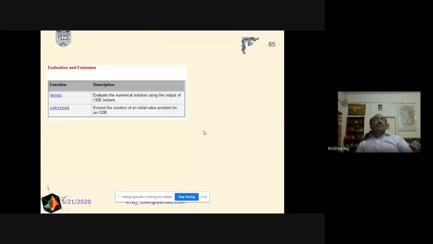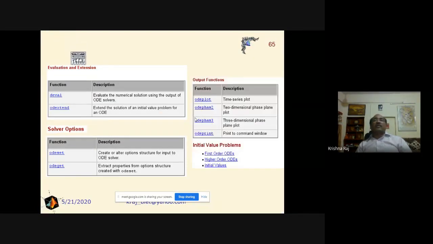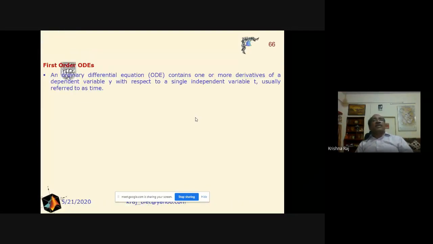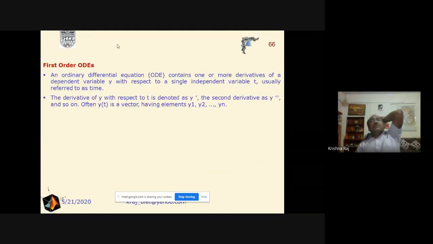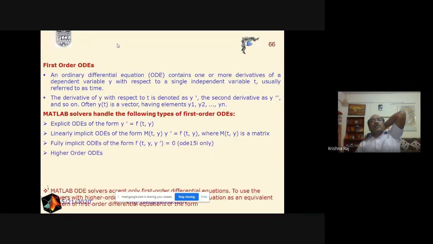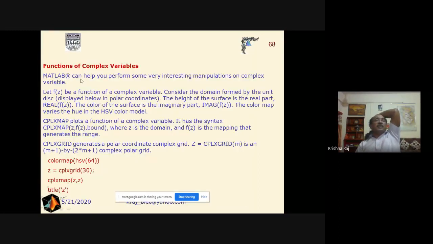We have also discussed how the evaluation and extension of a function takes place, and what the different solver options are. And we have considered the first order equation, and we have discussed that if any equation is of very high order, then that equation will first be converted into first order equations, and then those first order equations will be solved as per the description given in the previous slides.